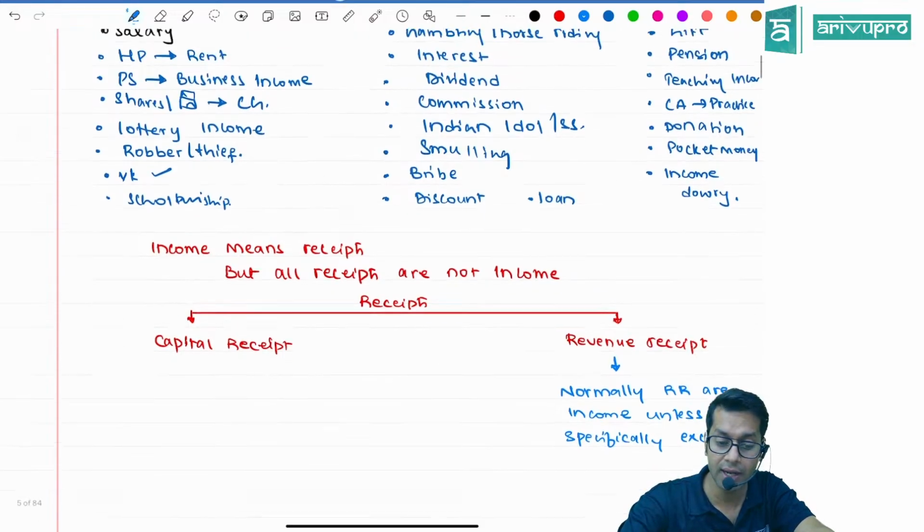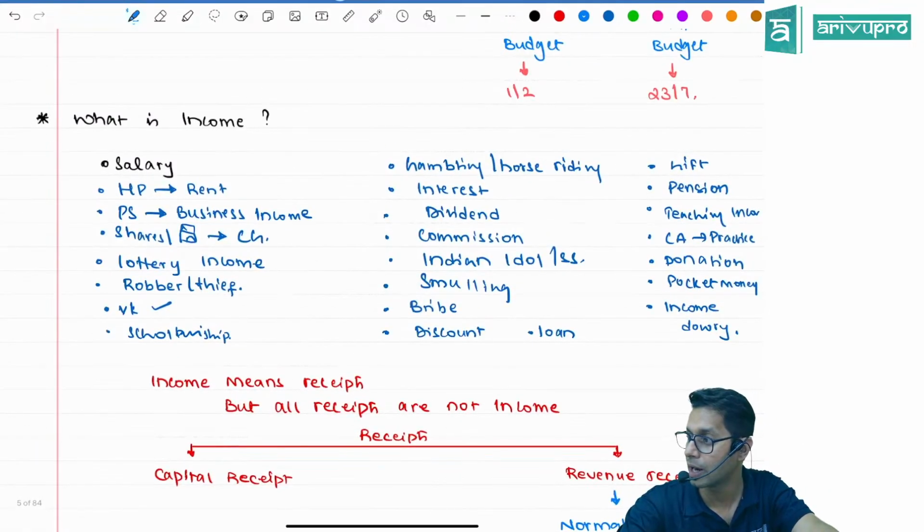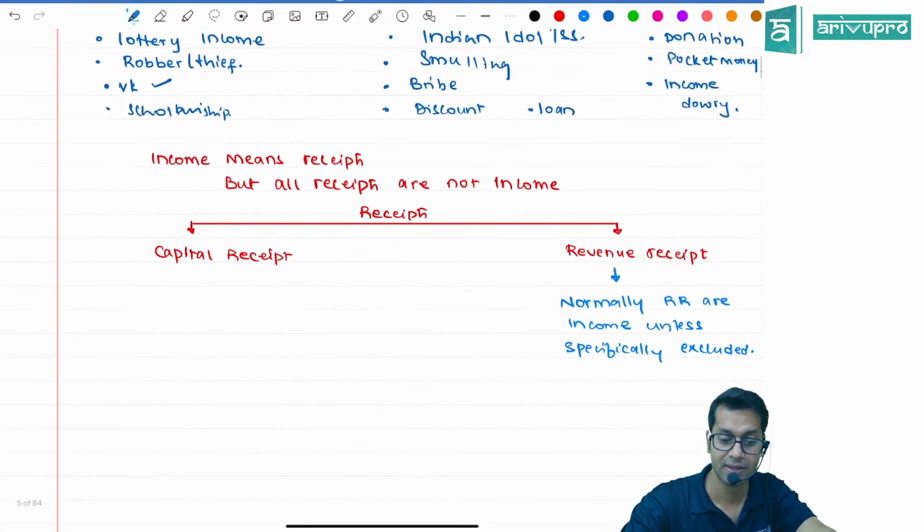Oh, Gautam is telling, sir, I got a suitcase on the roadside in which 1 lakh rupees was there. Is it an income? Is it an income?